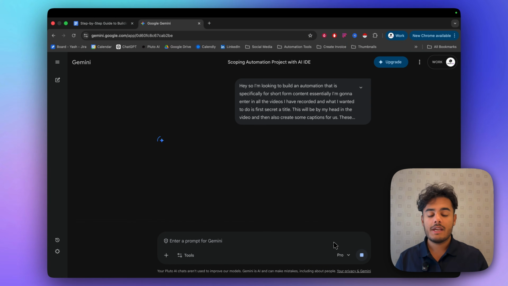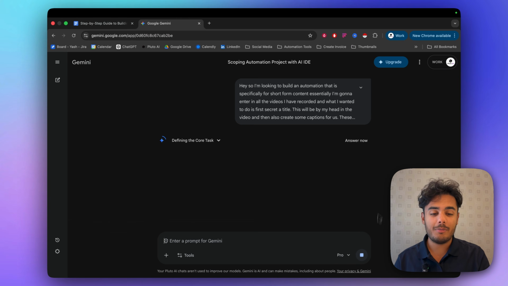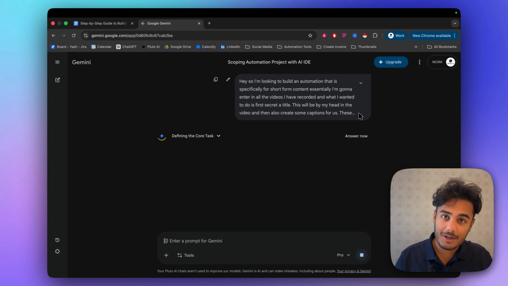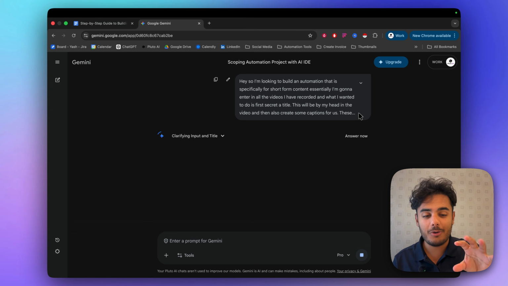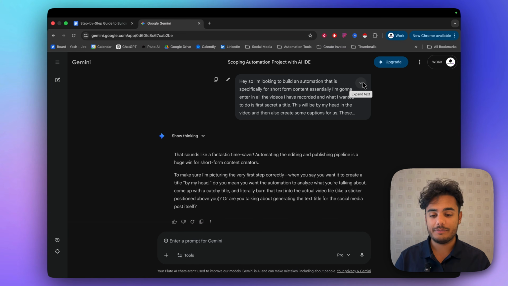So let's click enter. And now it should go through this kind of consultative process, because this prompt has consultative processing directly embedded into it, where it's going to ask us questions, and it's going to make sure that all the different things we might not have thought of in our initial idea is going to get caught. So I'm going to go through and answer all of these questions now.